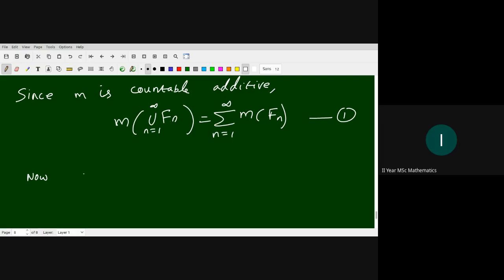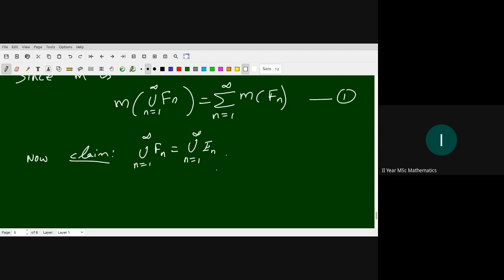Now we claim that union Fn, n from 1 to infinity, equals union En, n from 1 to infinity. For that we can easily prove that one is a subset of the other. Since Fn is a subset of En, this implies union Fn is contained in union En.